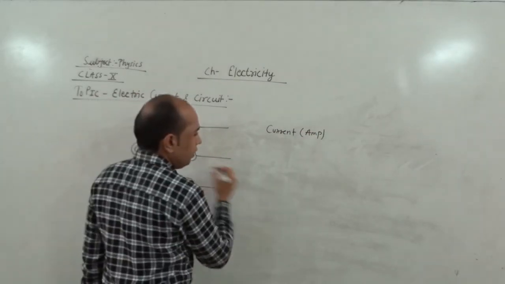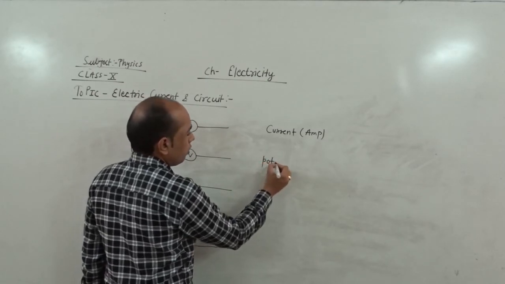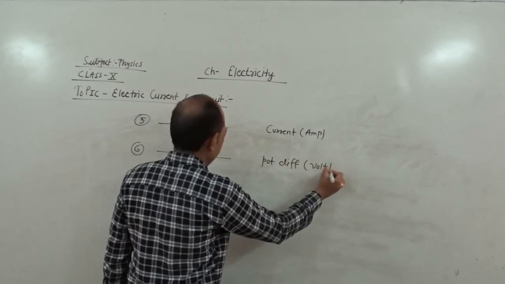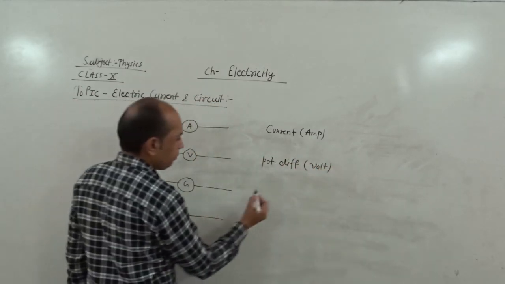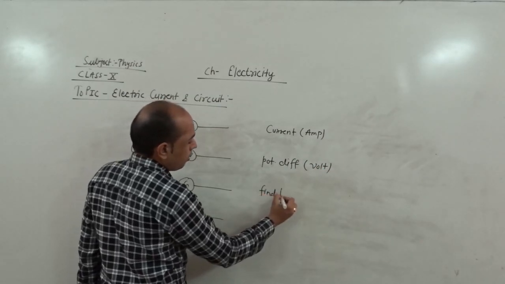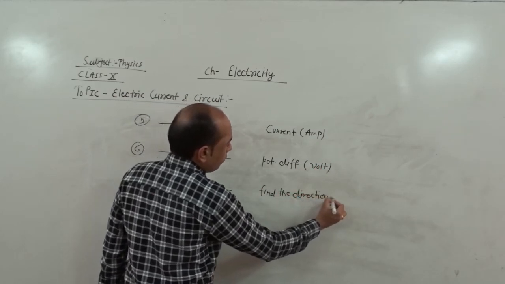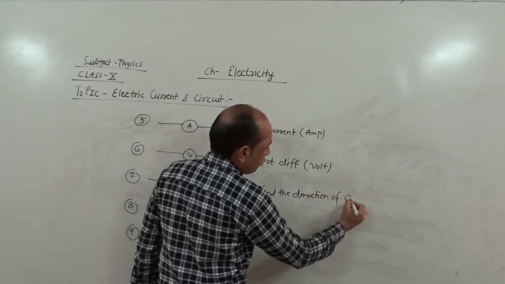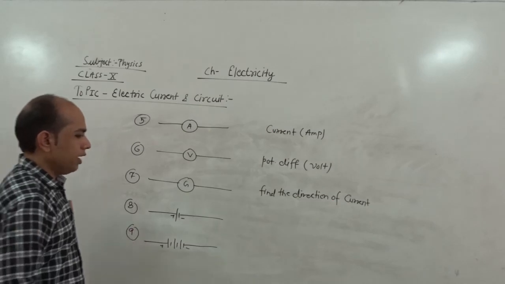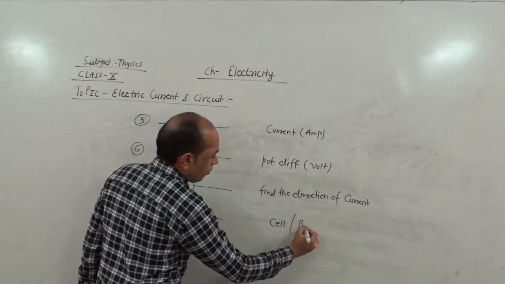Second, V stands for voltmeter, and it measures the potential difference in the circuit in terms of volt. Third one is the galvanometer, which finds the direction of current, either clockwise or anti-clockwise. Eighth one represents a cell or battery.